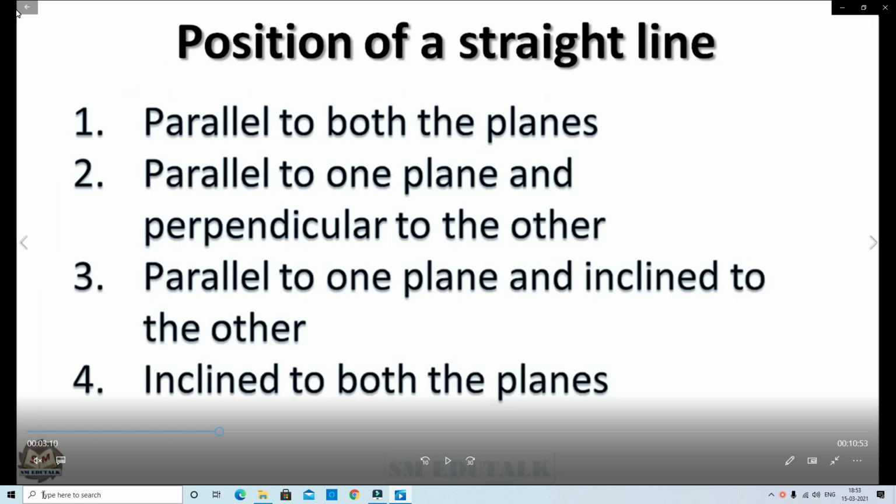Third case, parallel to one plane and inclined to the other plane. That means the straight line has inclination to one plane and is parallel to the other plane. Fourth case, the line is inclined to both the planes. That means the line has inclination to both HP and VP. This is the fourth case. Next, a fifth case is also there. The line is contained in both planes, that means HP and VP. The line is contained in both the planes.